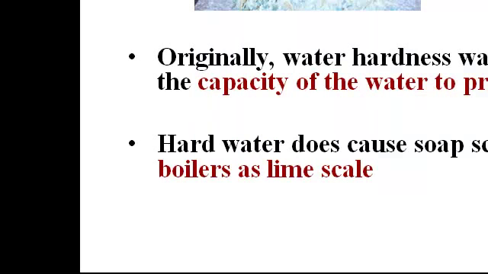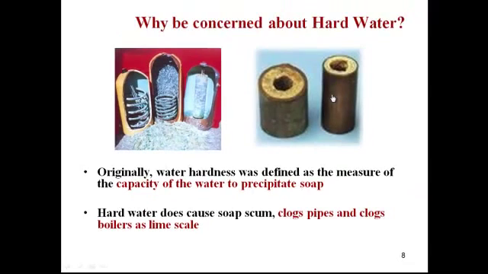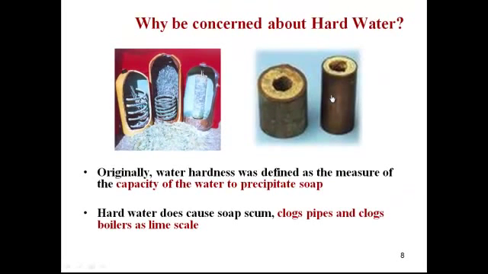Nowadays if you check the hardness of our household water, it may be around 1900, like that. And why are we more concerned about hard water? Here you can see that hard water results in scales, and it creates problems inside the boiler, like clogging of the pipes. And hard water also forms a precipitate with soap.